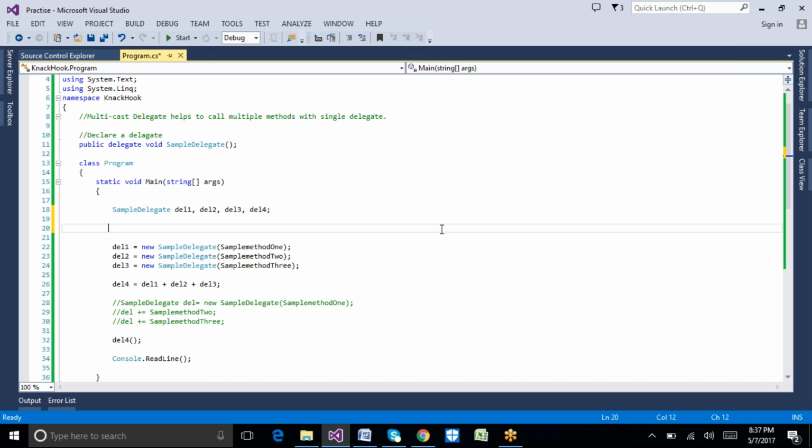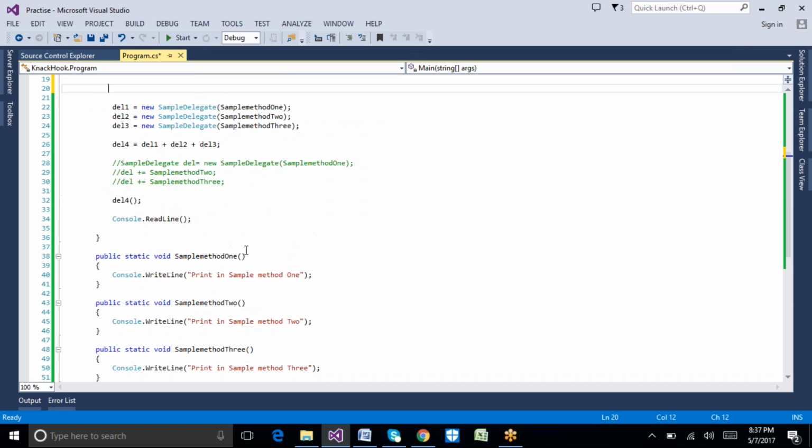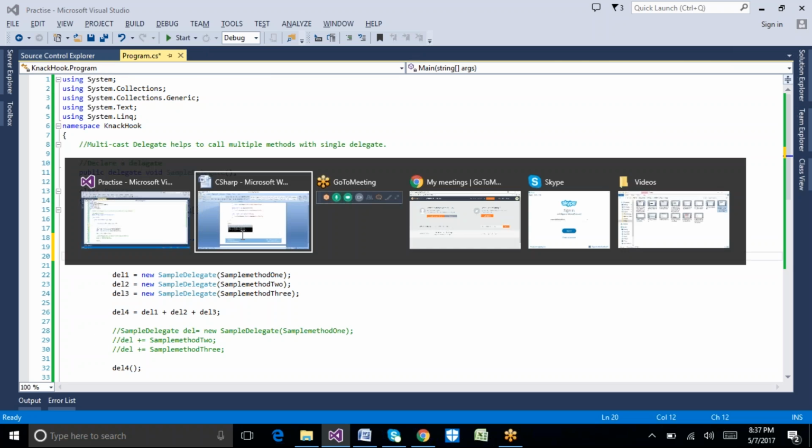So that is the security advantage. Another advantage is the multicast delegate. With one single object of a delegate we can call multiple methods. That concept is called the multicast delegate. So this is the multicast delegate example.